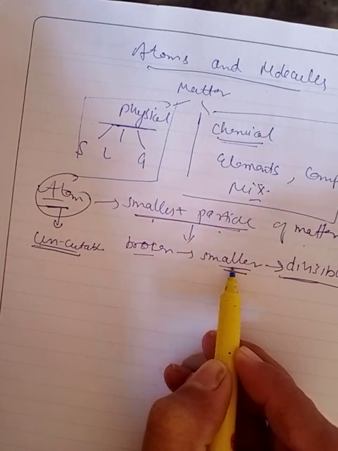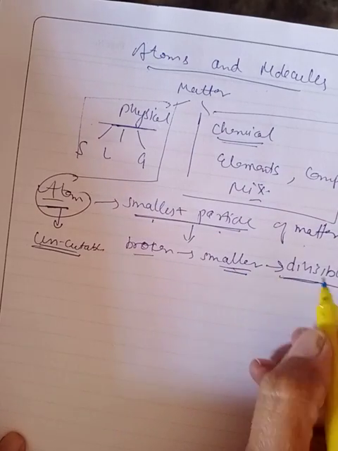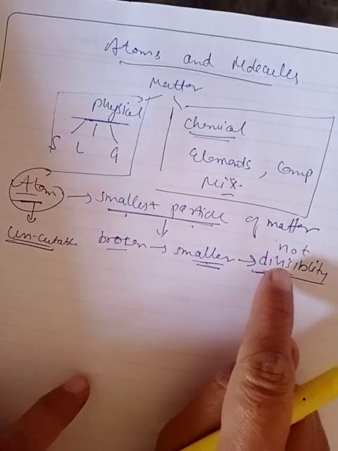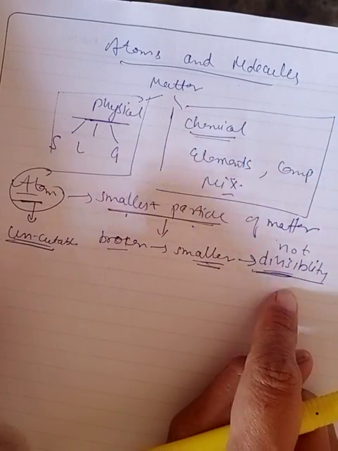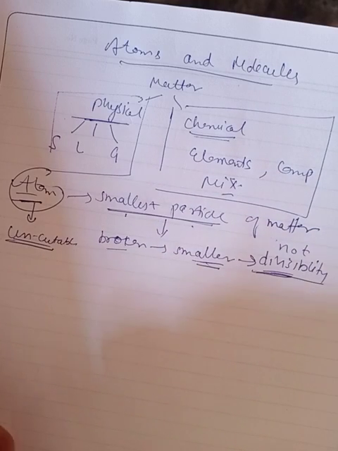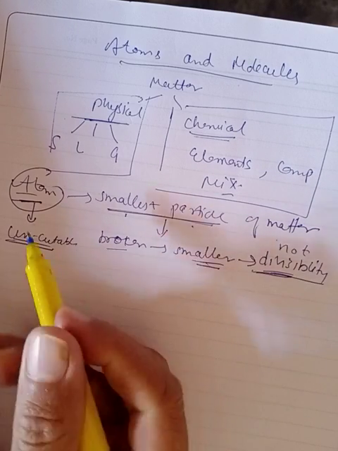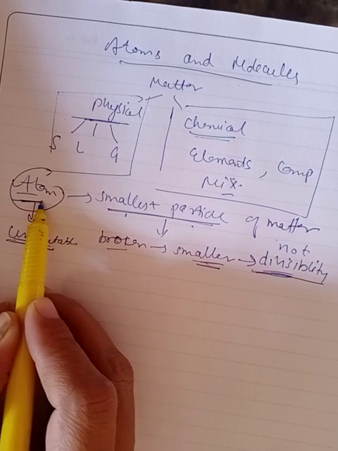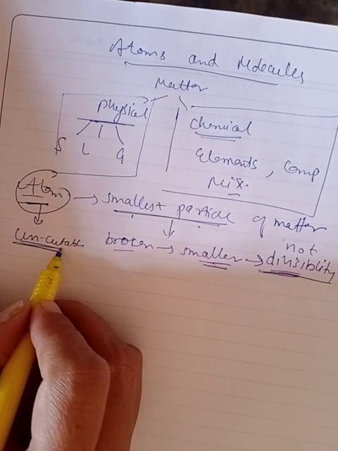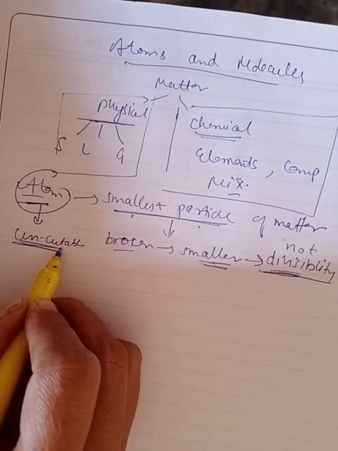Ultimately a stage will be achieved when the particles cannot be further divided. Those particles are termed as Parmanu, or in chemical terms, atoms, meaning the smallest indivisible particles.